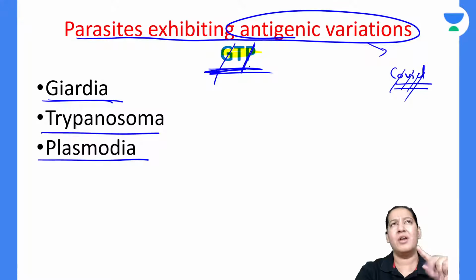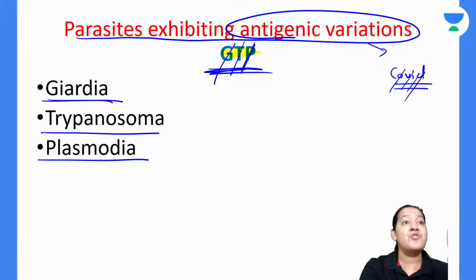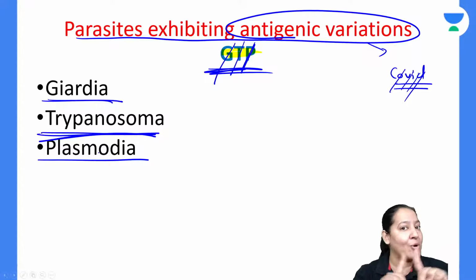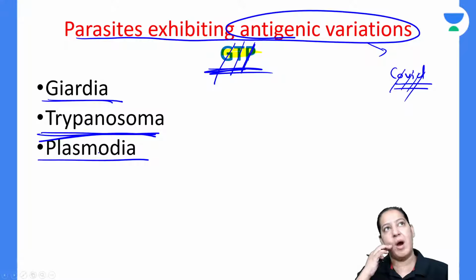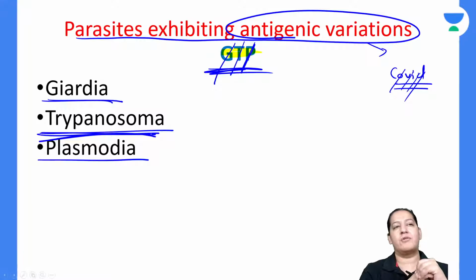With P there are two, I guess Plasmodium and Paragonimus westermani also, but yes, it is Plasmodium. But there are many T's. It is Trypanosoma, not Toxoplasma. How many T's are there in total? Toxoplasma, Trypanosoma, Trichomonas, Trichinella spiralis, Trichuris. I am remembering five, there may be more. So there are many T's and you will get confused in the T. So this T is Trypanosoma.